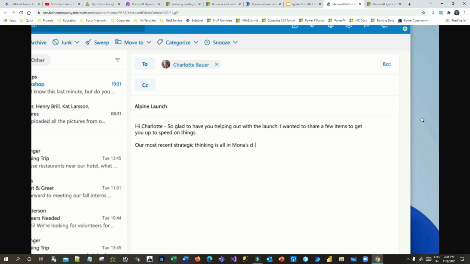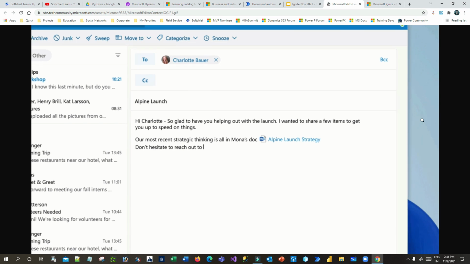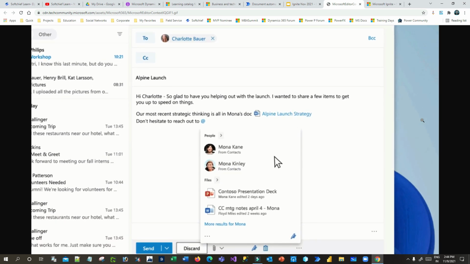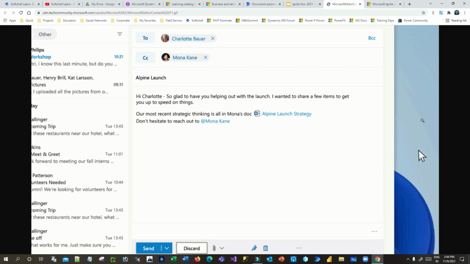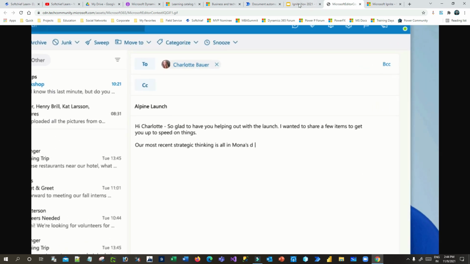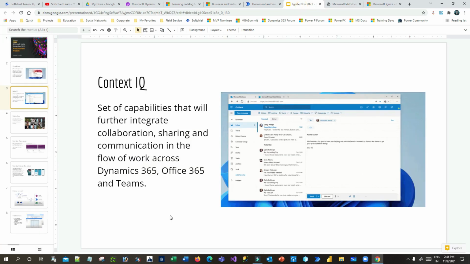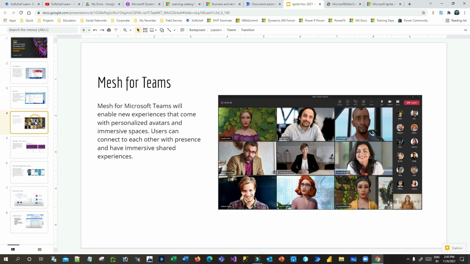You can also use ContextIQ in Microsoft Editor, so that it is more powerful when Microsoft Editor is used with ContextIQ. As I have told you, this is a set of capabilities that will further integrate collaboration, sharing and communication in the flow of work across Dynamics 365 and other business applications. So this is another important topic announced in Microsoft Ignite.